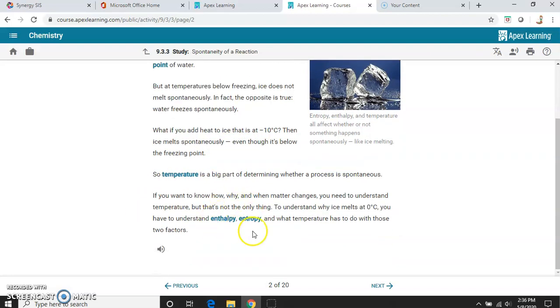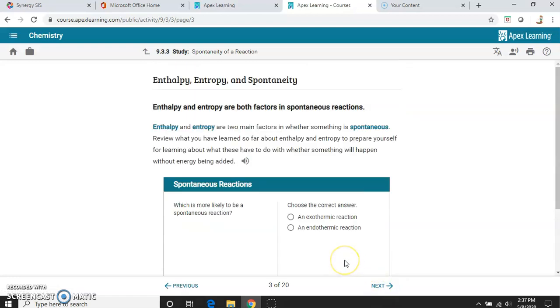And so we're going to combine the things we've been talking about over the past weeks, enthalpy and entropy, and temperature. So there are 3 different factors that we look at when determining if a reaction is going to happen on its own, or if we have to add something to make it happen, to force it. Enthalpy and entropy are the two main factors in whether something is spontaneous or not.